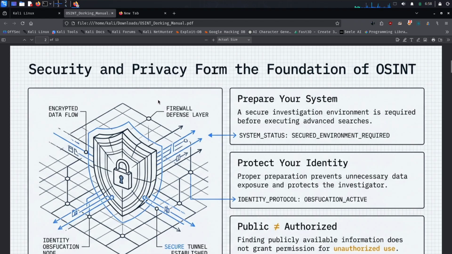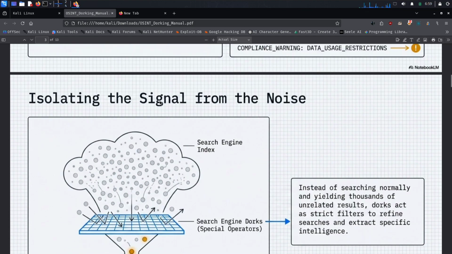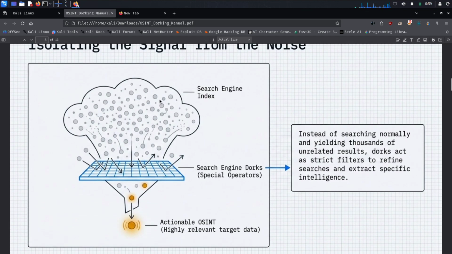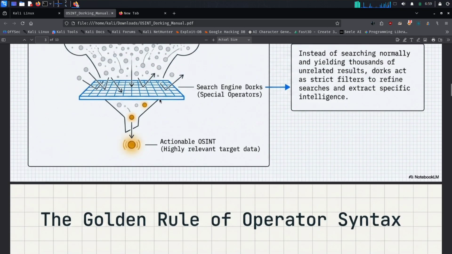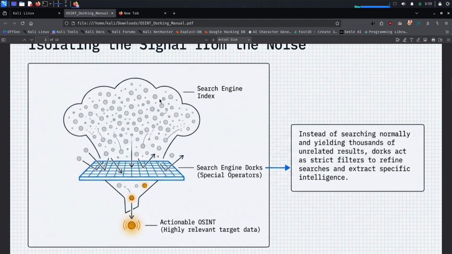What is dorking? First, let's understand what dorking actually means. Search engine dorking is an essential technique used by researchers, security professionals, and OSINT investigators. Many times, a large part of our information gathering process can be improved simply by using advanced search techniques. So, what exactly is dorking? Dorking is the use of special search queries and operators in search engines like Google, Bing, and others to find more specific information. Instead of searching normally and getting thousands of unrelated results, dorking helps us filter and refine our searches to find more relevant information.